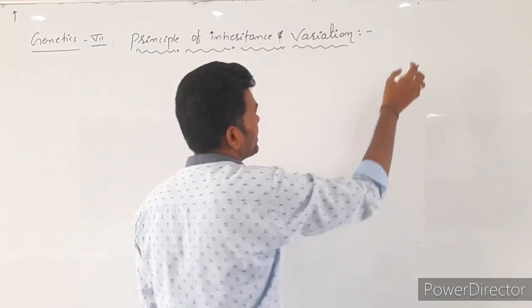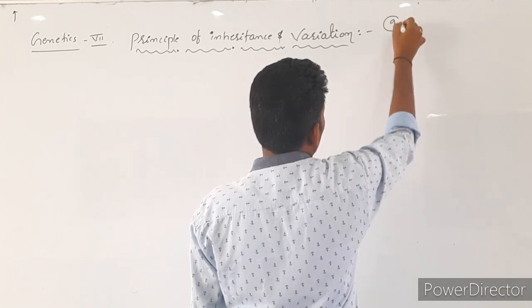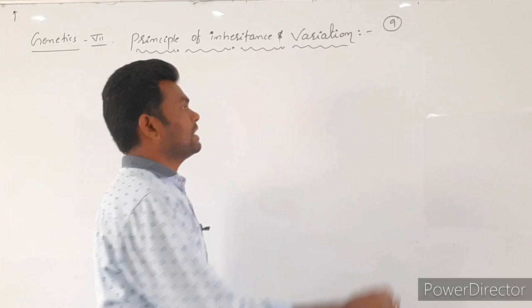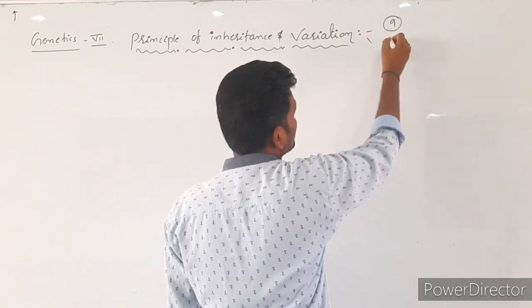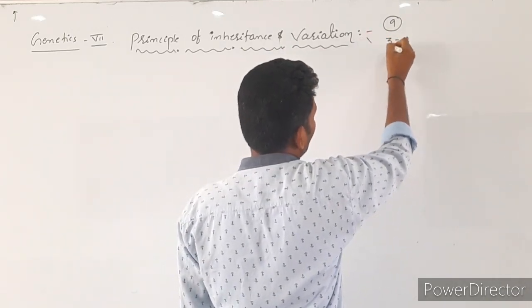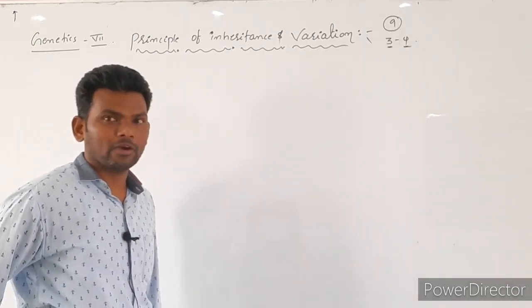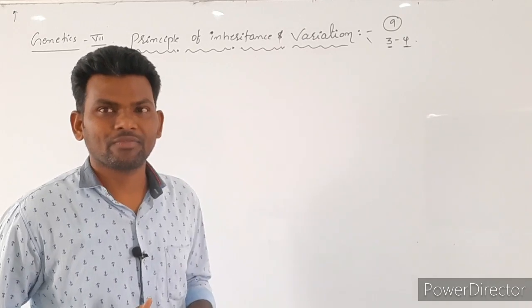And in theory the weightage is nearly 9 marks. We can guess one 5-mark question as well as two 2-mark questions. And in competition exams, nearly 3 to 4 questions are compulsory, minimum 3 questions, maximum 4 questions. Sometimes they are going to cover more. Okay, let's start with genetics.